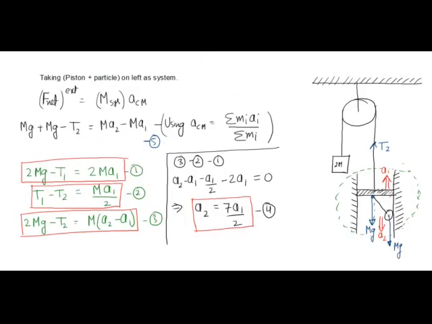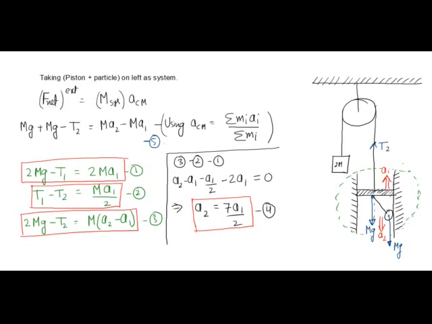Now if I take this piston and this particle as my system, so taking piston plus particle on the left as my system, I have represented my system on the left with this green color boundary. Everything inside this green color boundary is my system. So my piston and this particle are my system. Then I can use the equation that net external force on the system in vertical direction. I have not specified vertical direction here; I should have specified that.